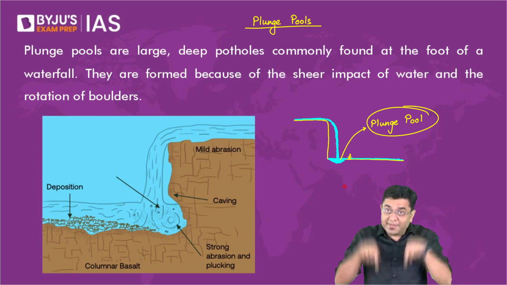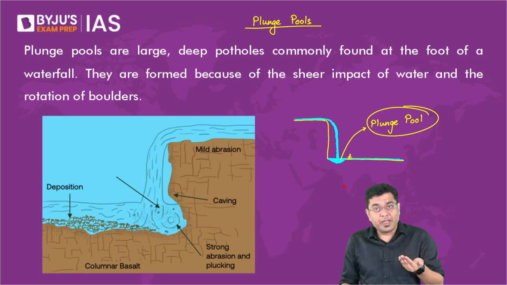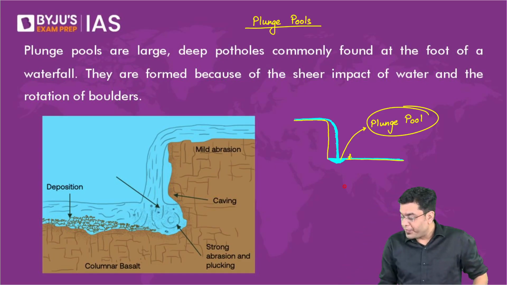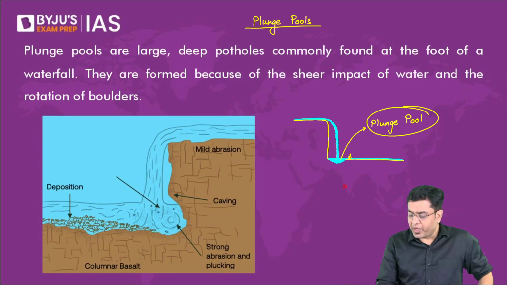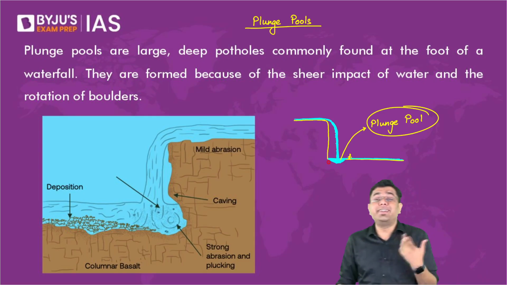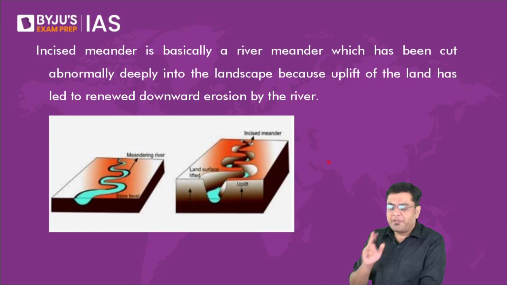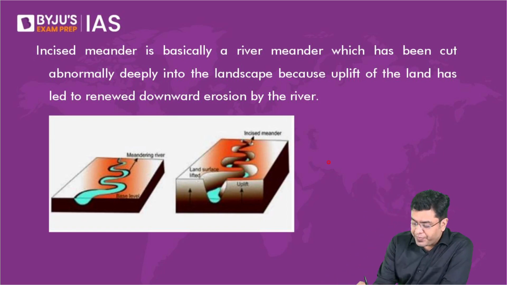It is the basic formation and the falling of the water which creates that depression on the land surface. Okay. Now, here, that is how the plunge pool is created, by the impact of the water which is falling. Now we have the case of incised meanders and river terraces. So when we talk about the incised meander, or even in the case of river terraces, both of them, they will be created in the mature stage of the river. Both of them in the mature stage of the river.